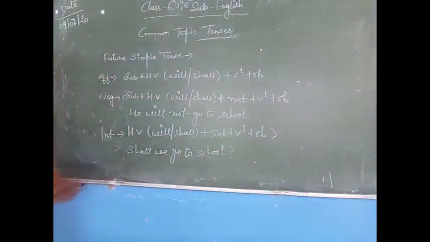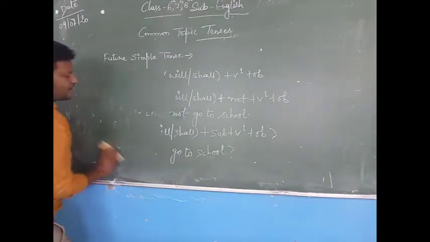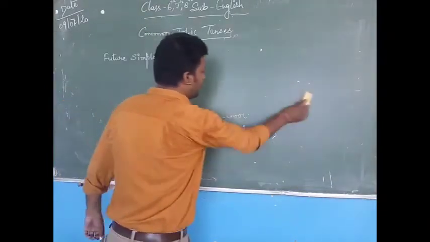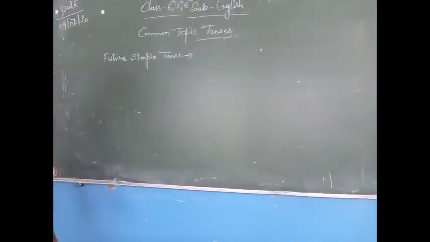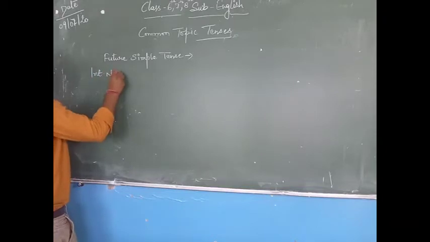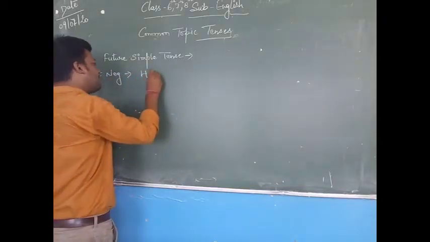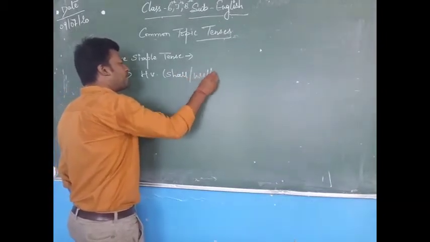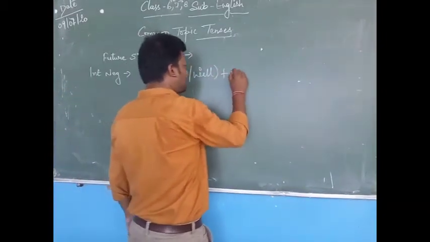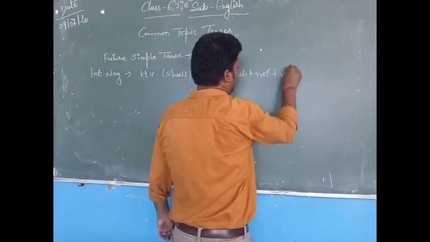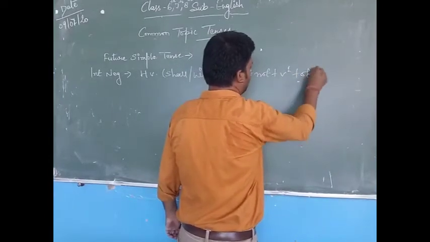Now next we will learn the interrogative negative formula. Very quickly I am going to write it for you. Interrogative negative formula is helping verb, that is shall or will, plus subject plus not plus verb first form plus object.